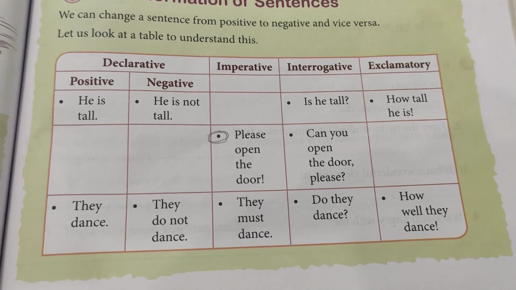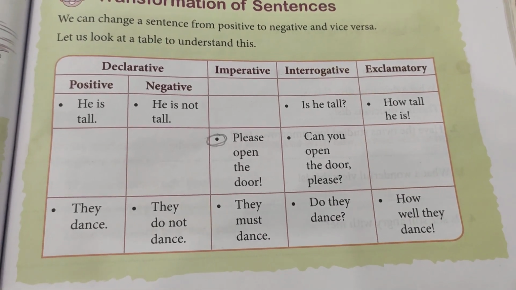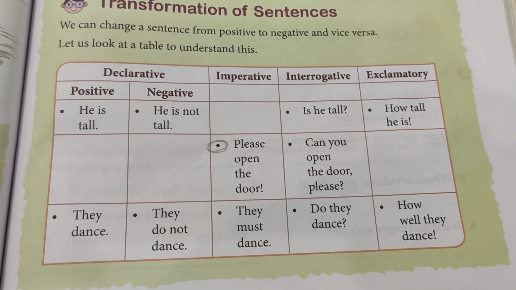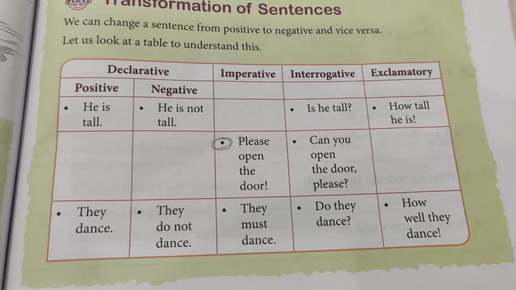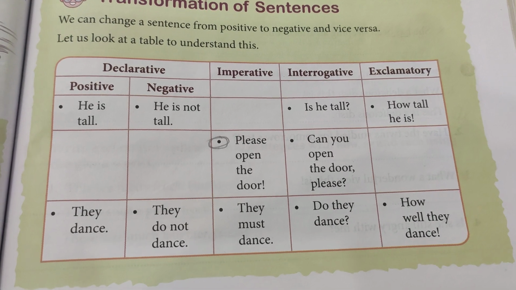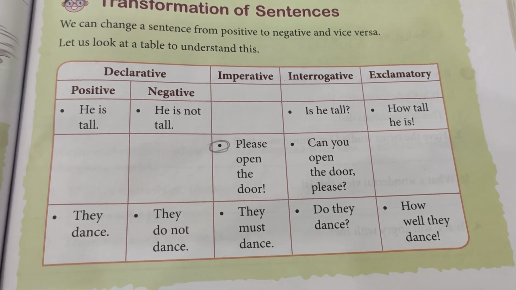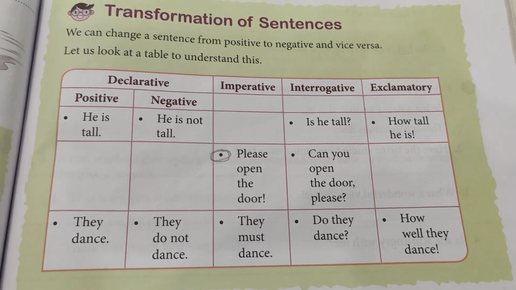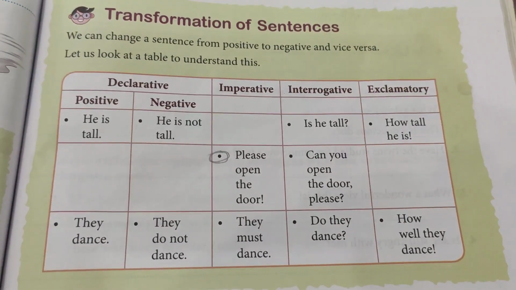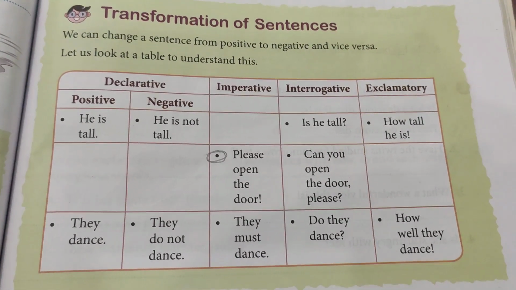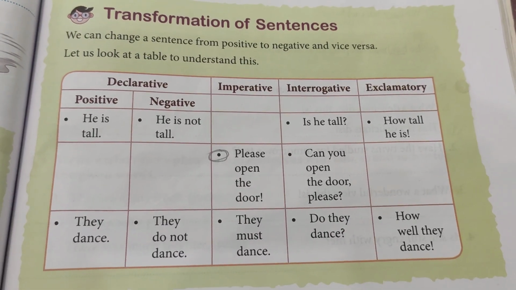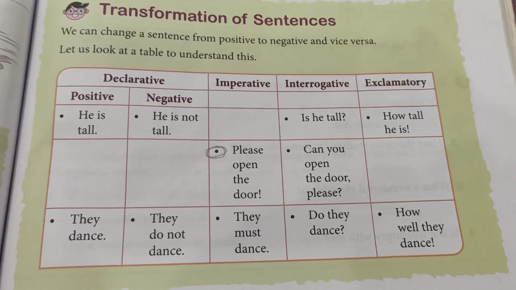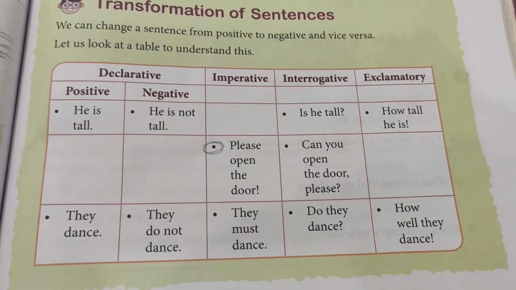Or declarative can be changed into interrogative or exclamatory. But changing a sentence from imperative into interrogative or exclamatory is not usually done, but it can be done, very rarely. So look at the last example: in all the types it can be done, that is declarative, imperative, interrogative and exclamatory, and at the same time positive and negative also.